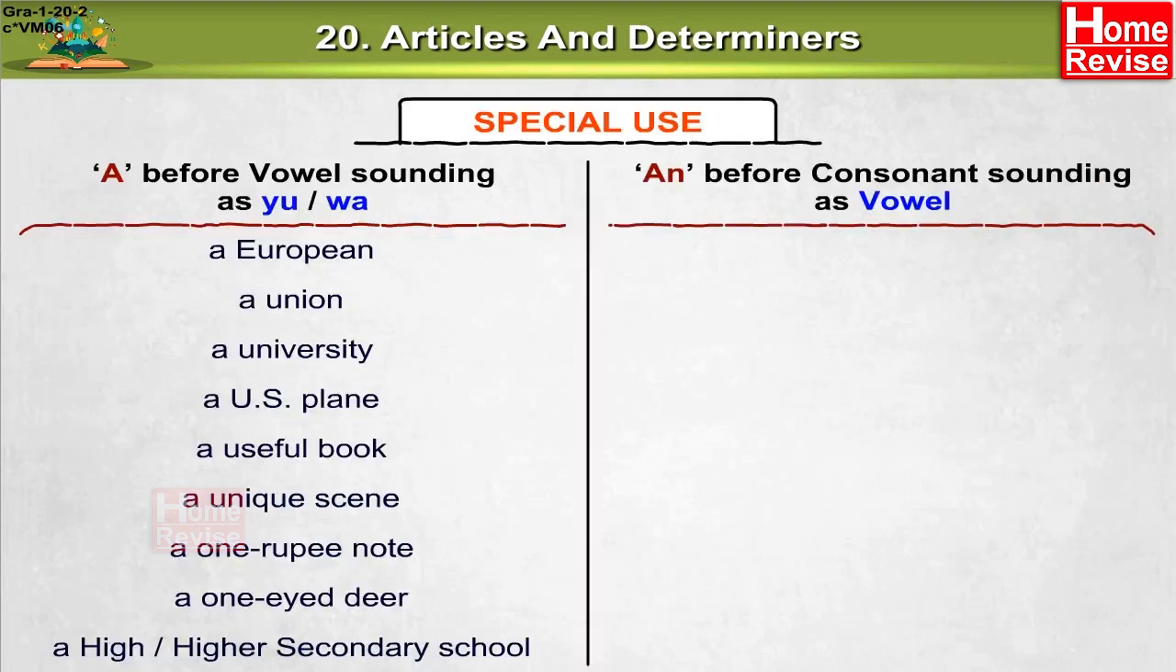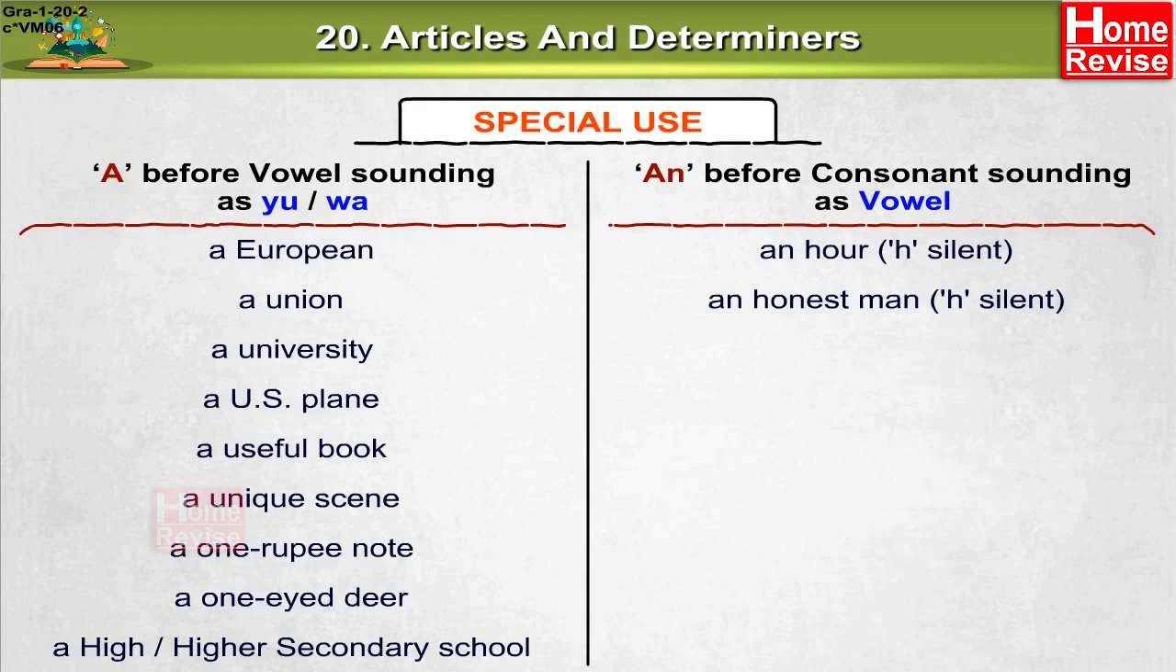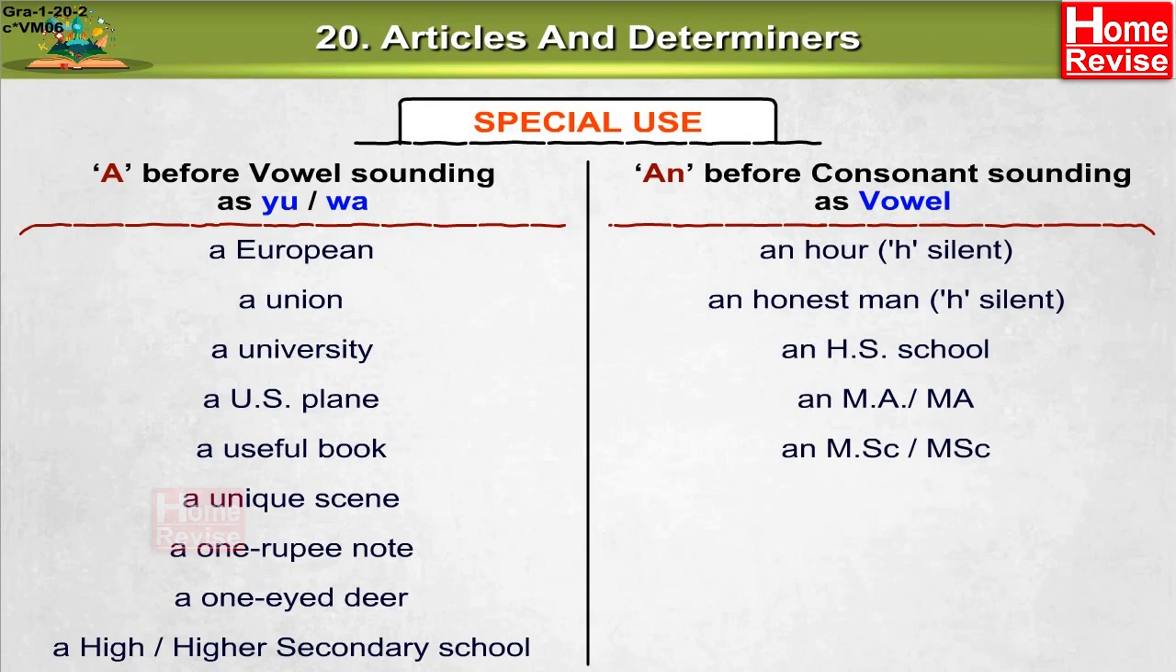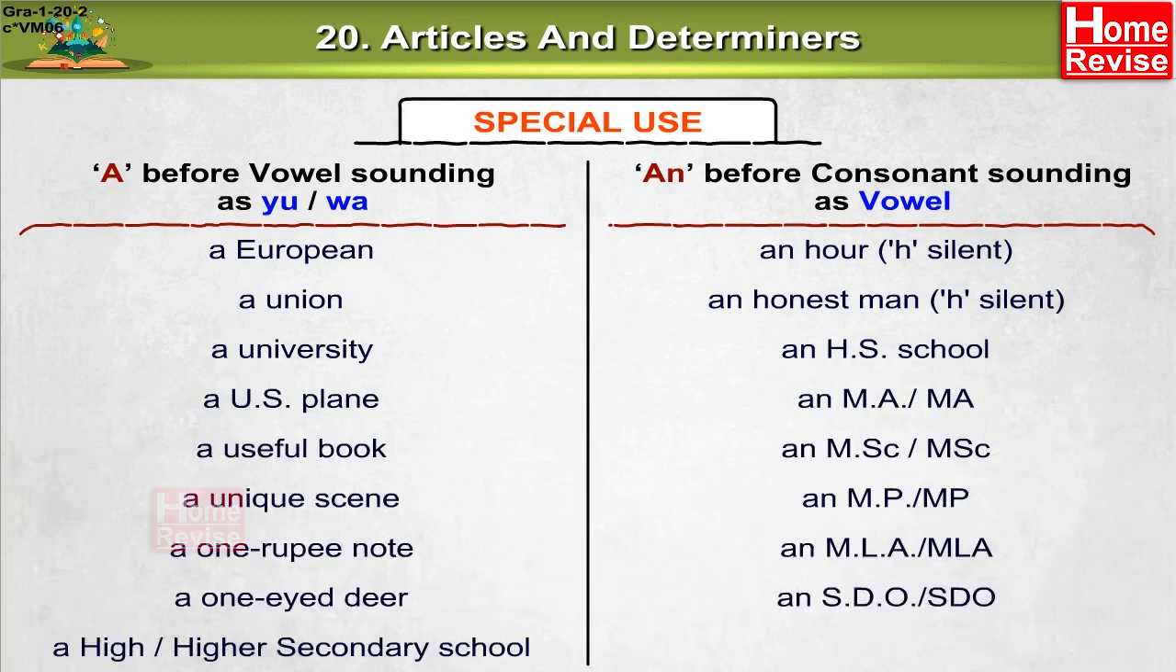An before consonant sounding as vowel. An hour, H is silent here. An honest man, H is silent. An HS school, an MA, an MSc, an MP, an MLA, an SDO, an NCC.